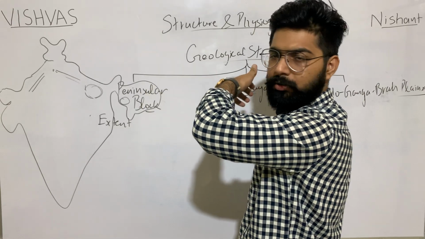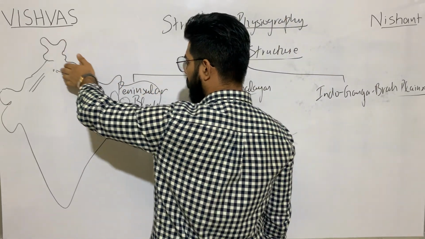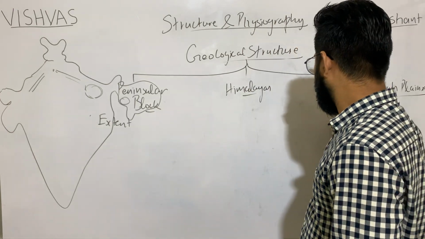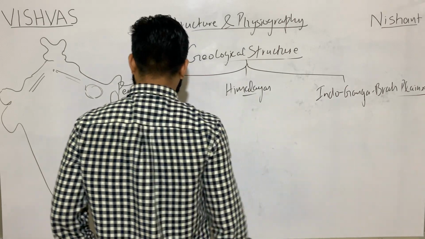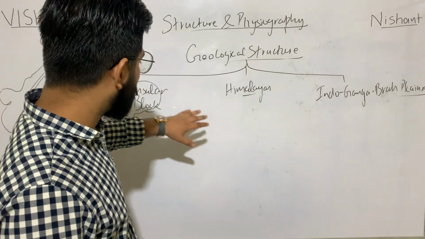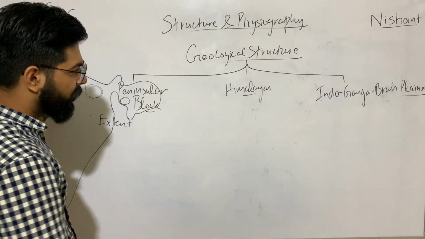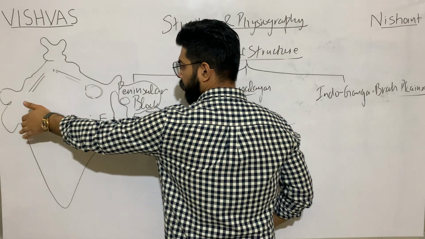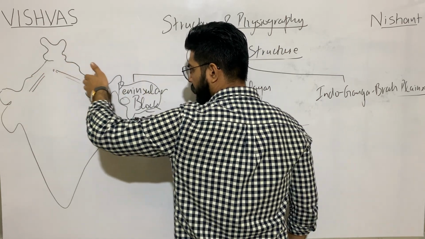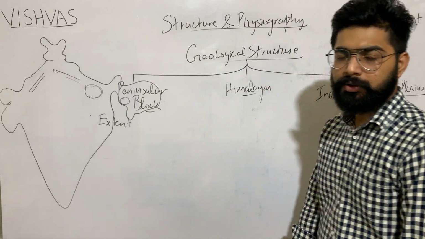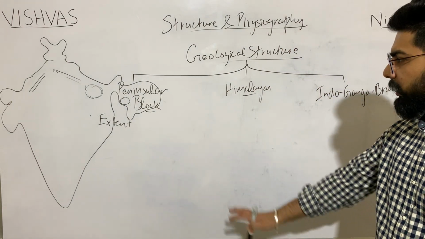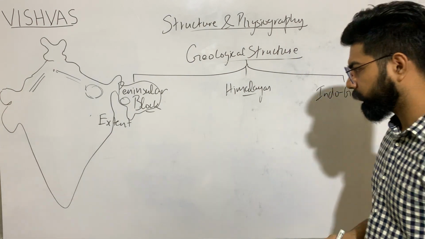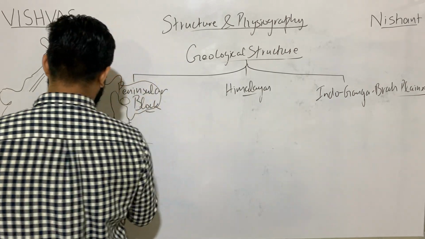Starting from Jammu and Kashmir and Ladakh till Arunachal Pradesh, we have the extent of the Himalayas. The extent of the Indo-Ganga-Brahmaputra plain is the region between the peninsular block and the Himalayas. So this is the extent of the geological structure.